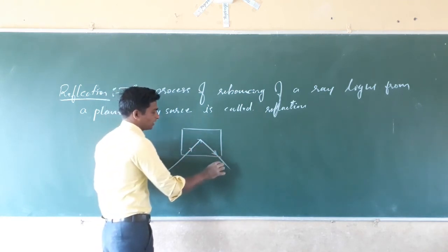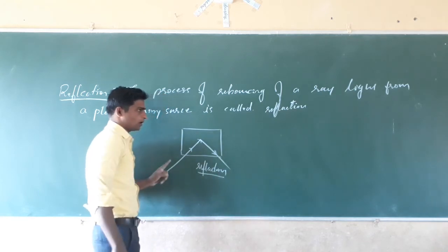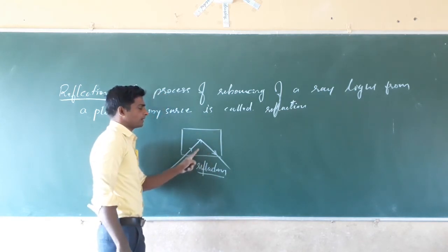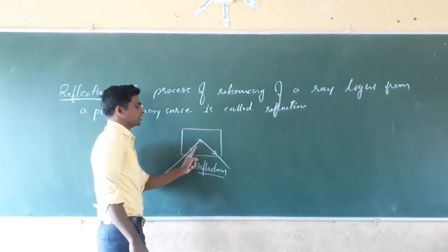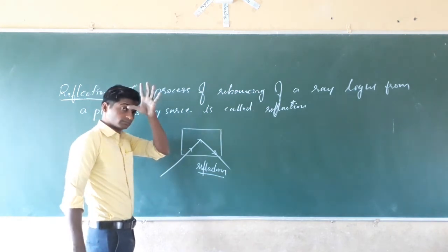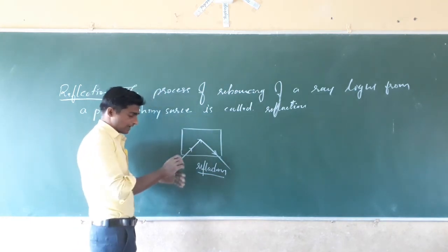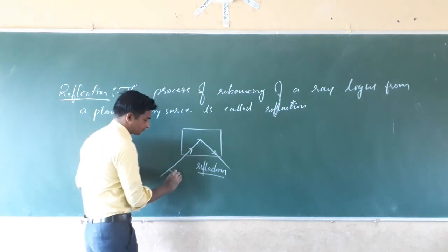That is called reflection. The process of rebouncing of a ray of light from a plane surface or a shiny surface is called reflection. In 7th standard you will study that this ray is called the incident ray.